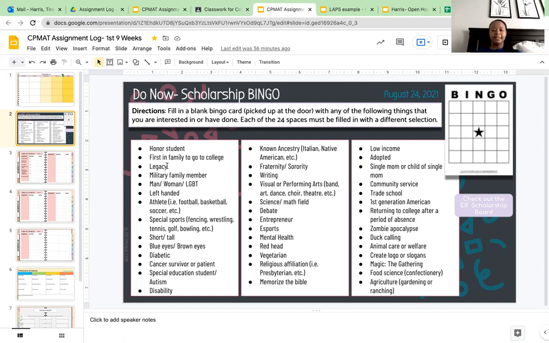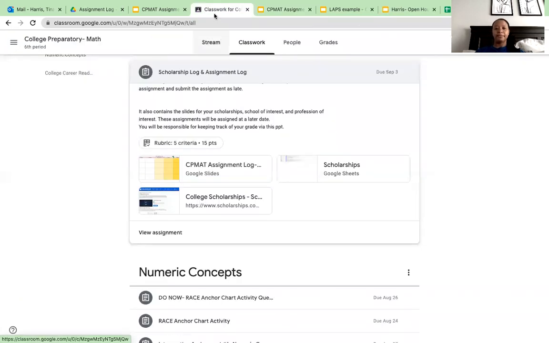What you're going to do then is take the entire time today and go to the 2 websites I gave you on Google Classroom. There's a scholarships page that the EIF people downstairs, the Education is Freedom people, provided for us. And then there's a scholarship page that has a whole bunch of different scholarships and all kinds of wackadoodle stuff.